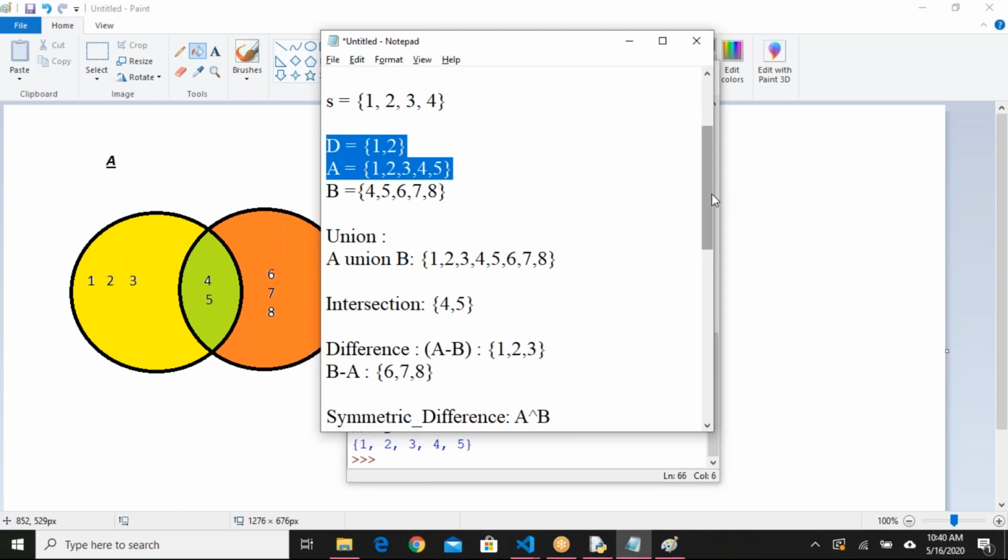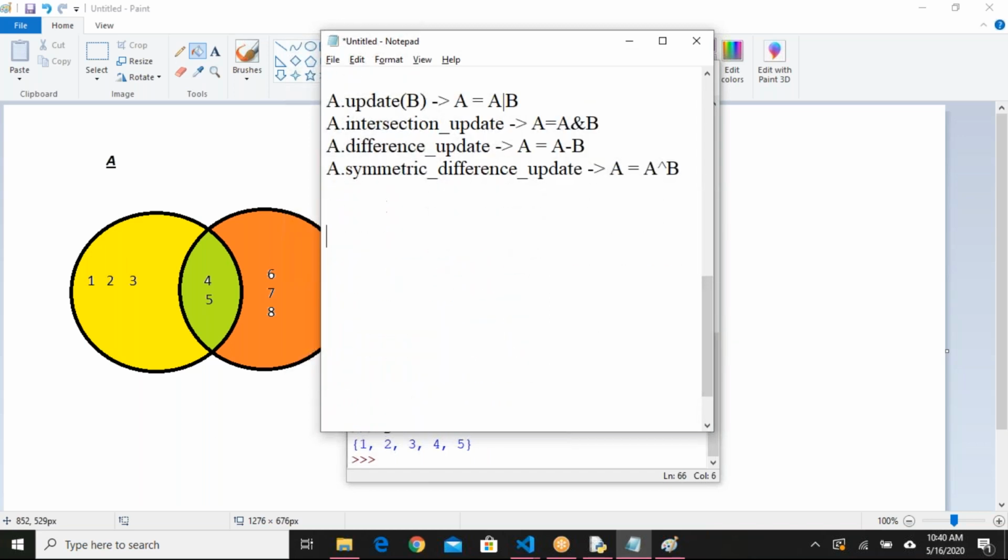I'll make a note here. So a dot add 10, for example, adds one item to set. A dot add of some collection, 10, 20, adds multiple items to set. Next, sorry, a dot update here.